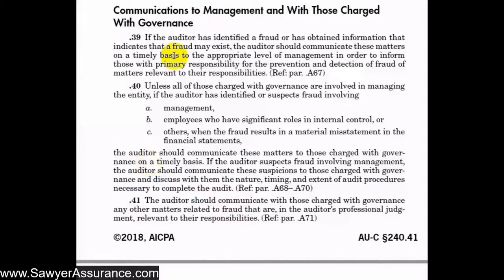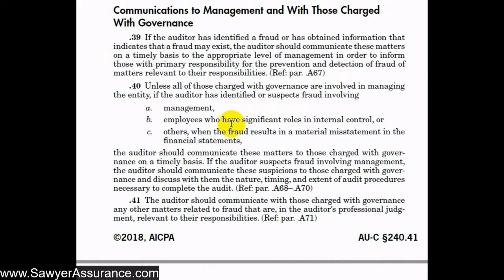It says first that if we have identified a fraud or something that indicates that fraud may exist, we're required to communicate those matters on a timely basis to the appropriate level of management, in order to inform those with primary responsibility for the prevention and detection of fraud of matters relevant to their responsibility. So we found fraud or something that indicates that fraud may exist. We need to tell management so they can figure out what to do with it or correct it, because that's their responsibility.